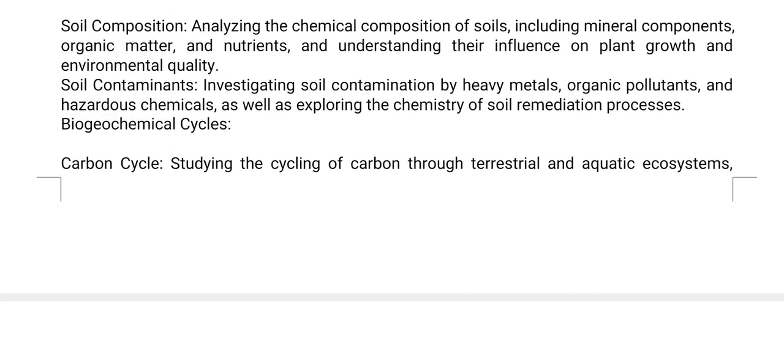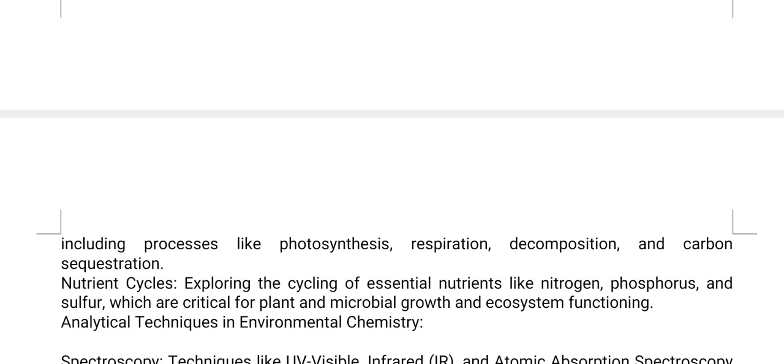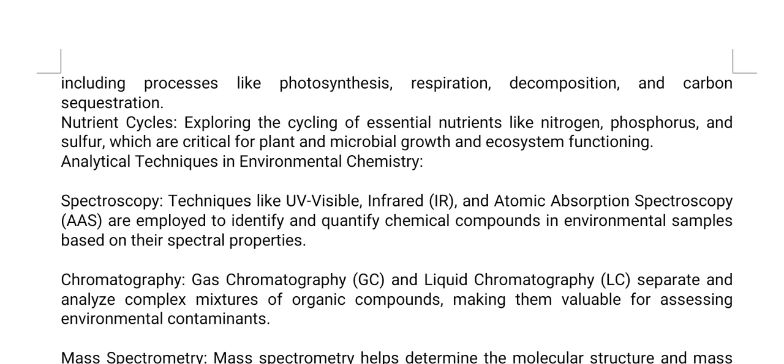Studying the cycling of carbon through terrestrial and aquatic ecosystems, including processes like photosynthesis, respiration, decomposition, and carbon sequestration. And nutrient cycles. Exploring the cycles of essential nutrients like nitrogen, phosphorus, and sulfur, which are critical for plant and microbial growth and ecosystem functioning. Analytical techniques in environmental chemistry: spectroscopy. We are going to learn that.